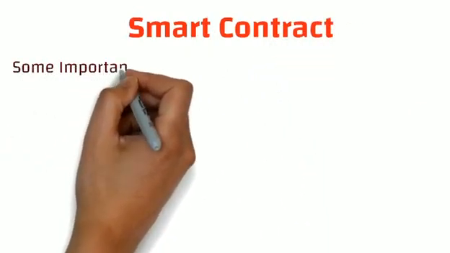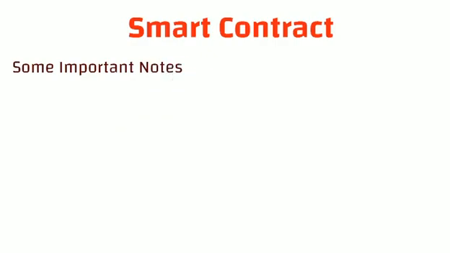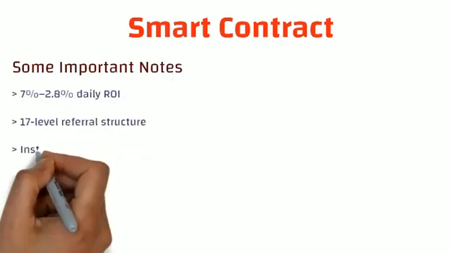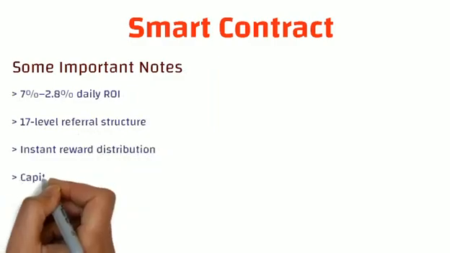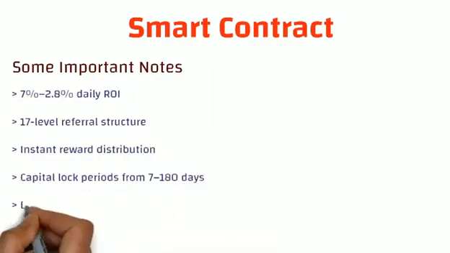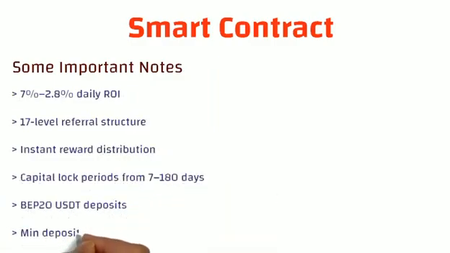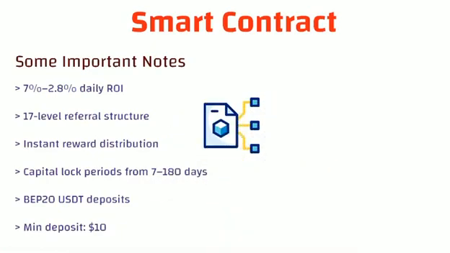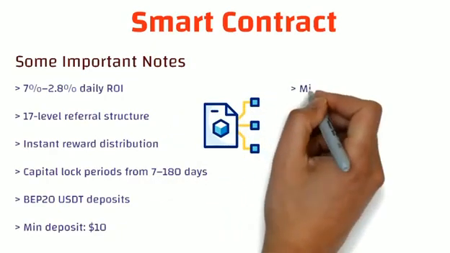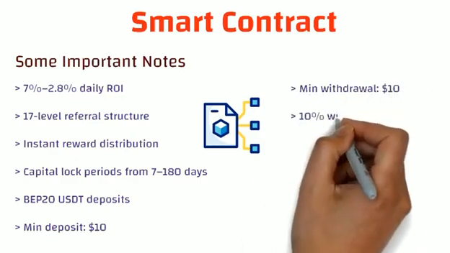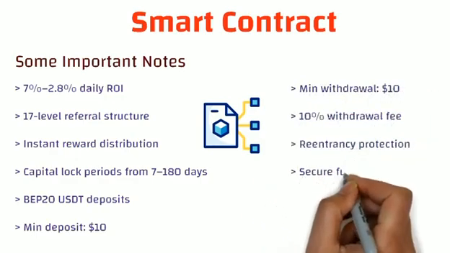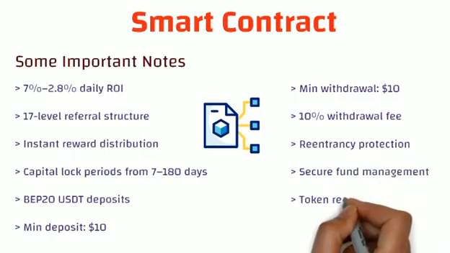If we talk about some important notes and a quick revision, you will be eligible to get a daily ROI of 0.7% to 2.8%. This provides a 17-level referral structure. Instant reward distribution will be done. Capital lock period is from 7 days to 180 days. BEP20 USDT deposits. Minimum deposit is $10 and the minimum withdrawal is the same amount. 10% is the withdrawal fee, and other such similar details have been displayed on your screen.